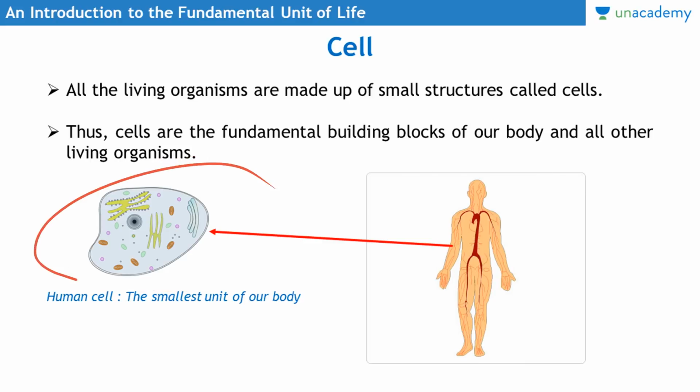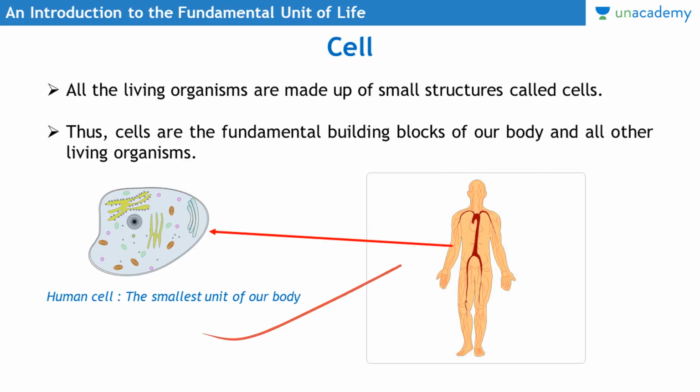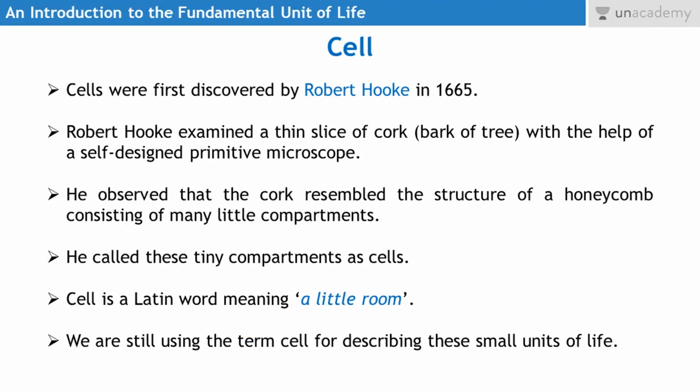The structure of this cell, the smallest unit of this body, will be like this. And within that cell also there will be small organelles. This is how the smallest unit of life actually makes the whole of the human body. This is the smallest unit, and that is why it is called the fundamental building block.